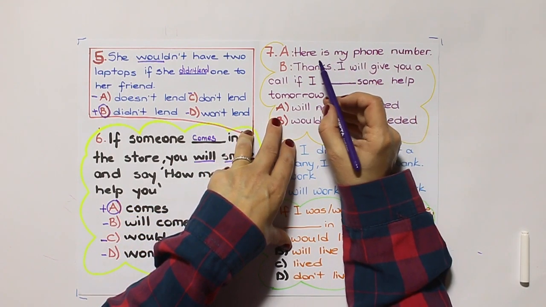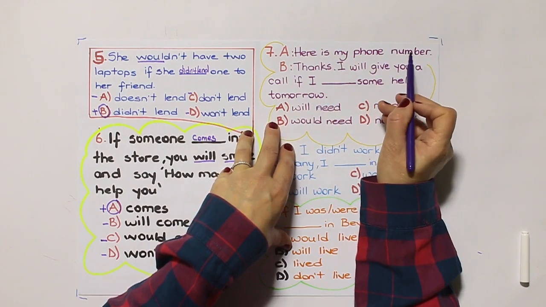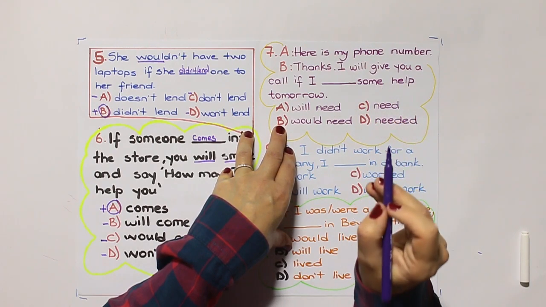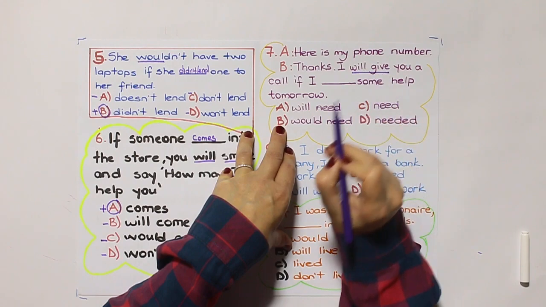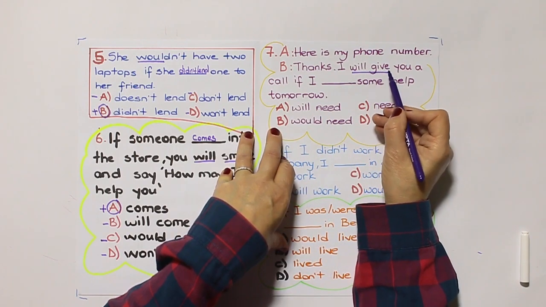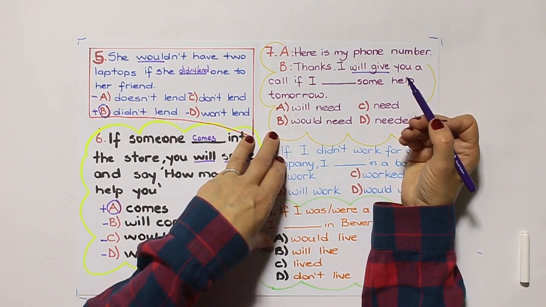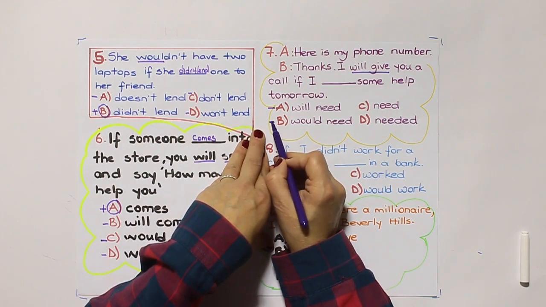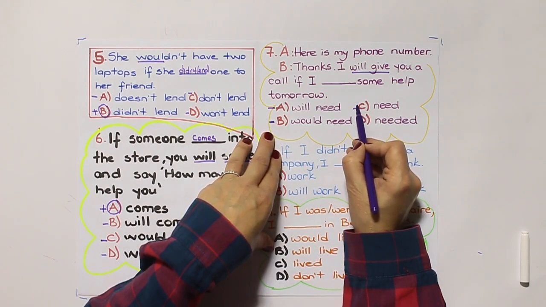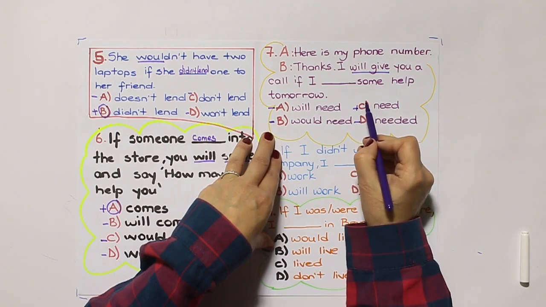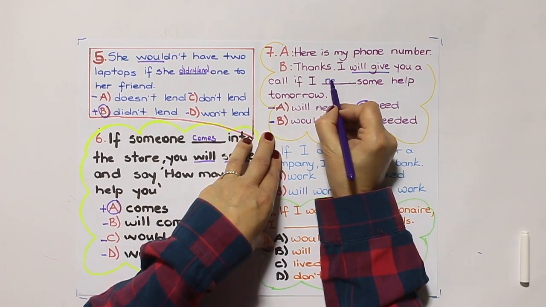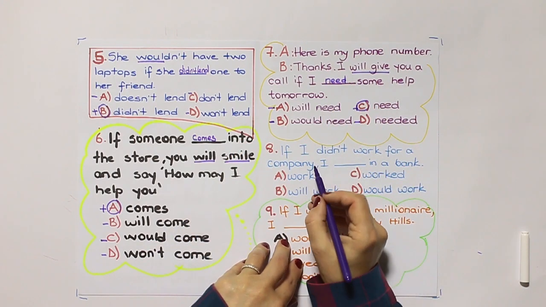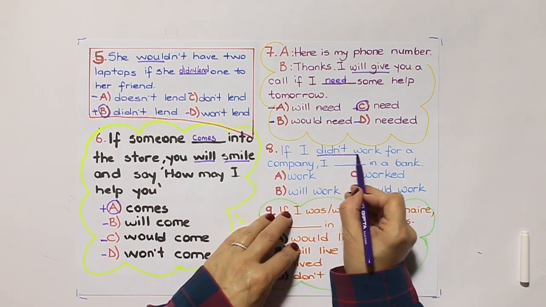Number 7. A, here is my phone number. B, thanks, I will give you a call if I need some help tomorrow. I will give you a call. Type 1, main clause is future, so we need a present verb. We don't need this. This is past. This is present. This is past. So the answer is: if I need some help tomorrow.